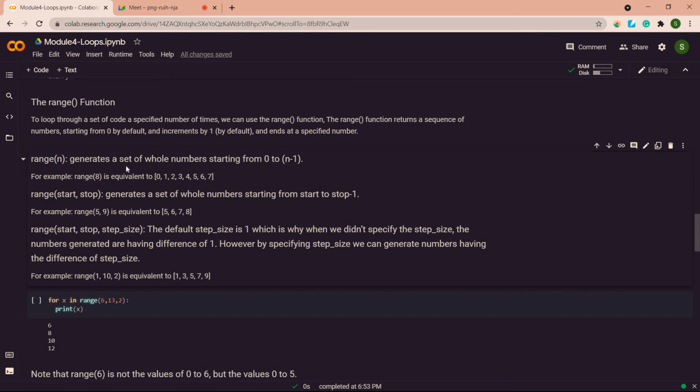Okay, which is similar to what we have seen in slicing: start, stop, step. The stop we have to specify plus 1 extra. So here also it is the same, in range you have to specify just 1 number extra.